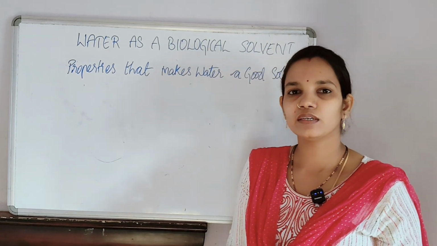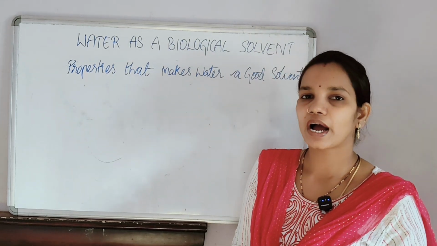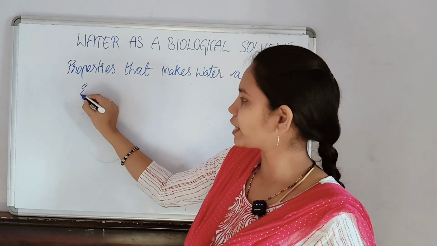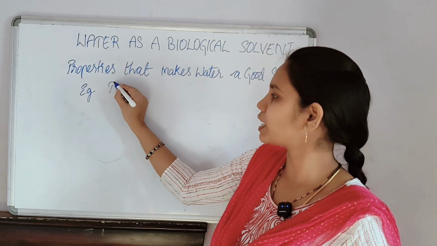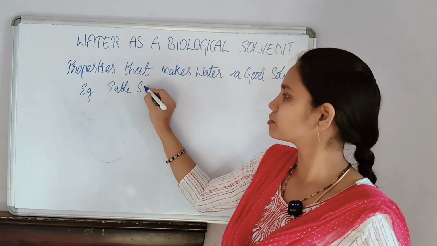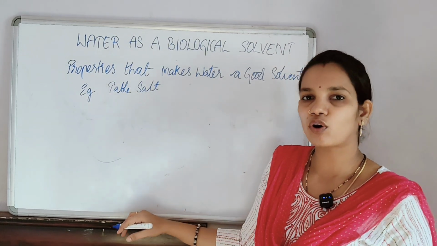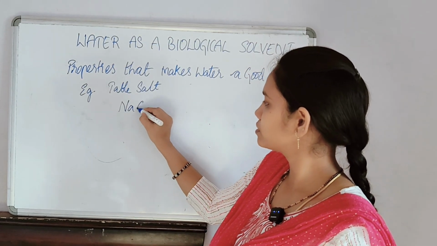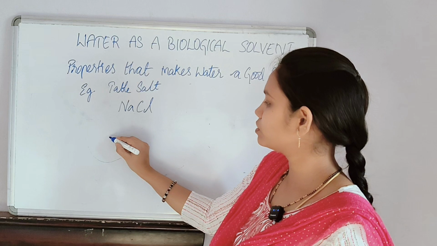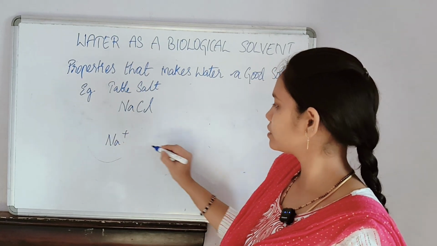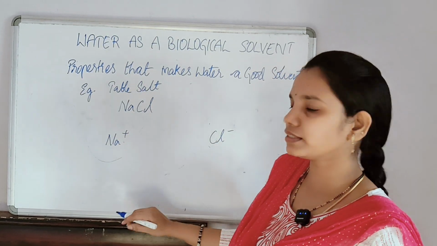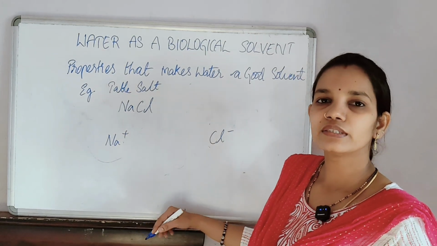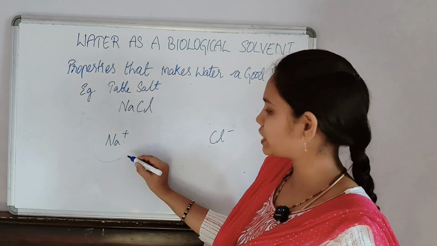Because of its polarity, water can easily dissolve ionic and polar substances. For example, sodium chloride, which means table salt. When it is added to water, it dissociates into Na plus and Cl minus ions. Now these Na plus and Cl minus ions are surrounded by water molecules. Let's see.